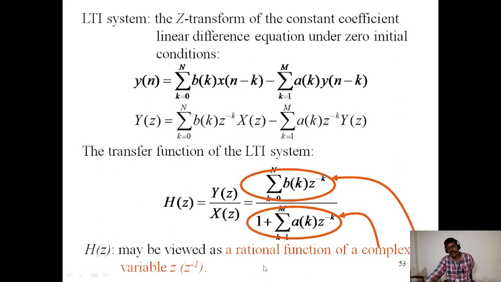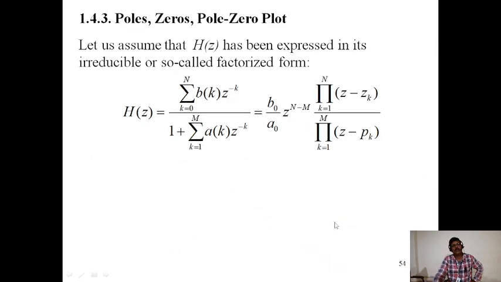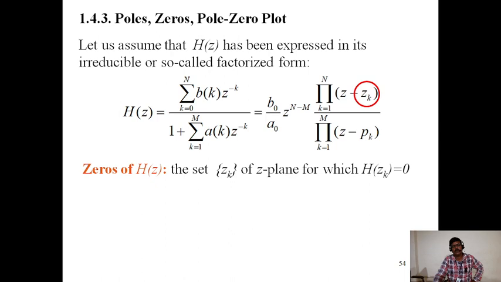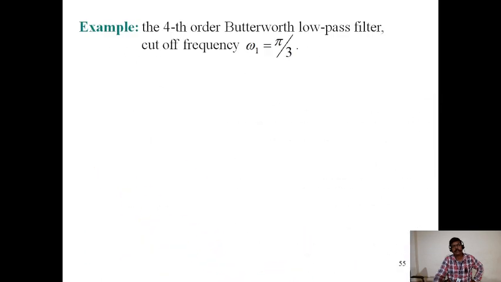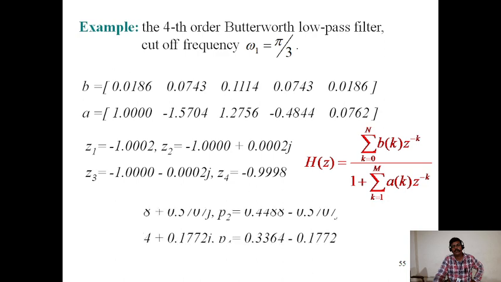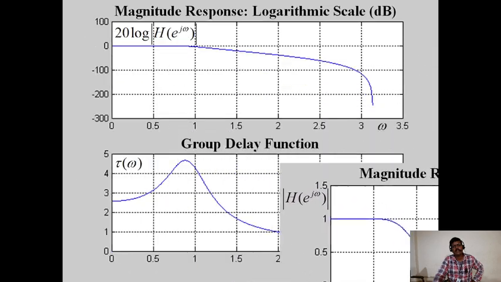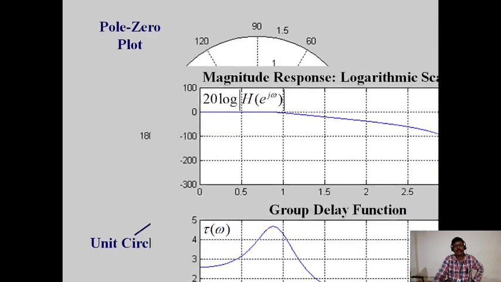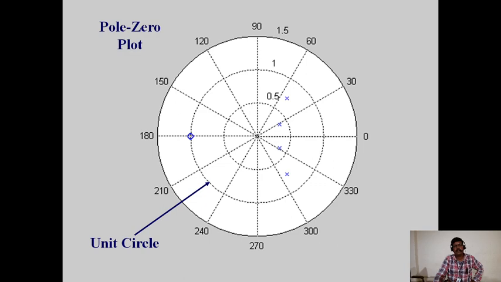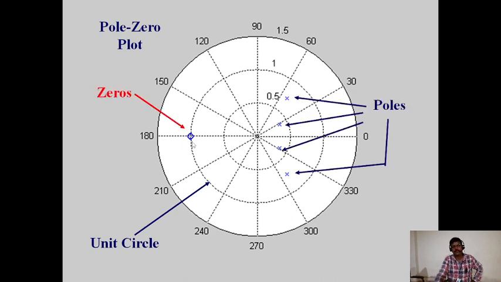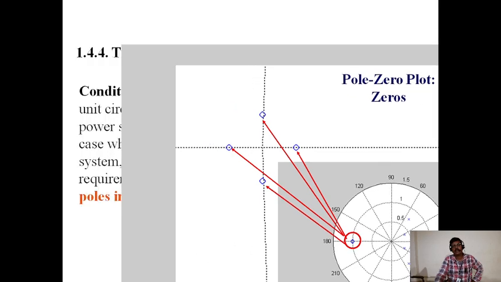It may be viewed as a rational function of the complex variable z, in powers of z power minus 1 to z power minus k. Poles and zeros, so the pole-zero plot. These are the pole-zero plots, different plots. An example is given here: magnitude response on linear scale, phase response, magnitude response on logarithmic scale, transfer function, pole-zero plot, poles and zeros. And these are the different poles and zeros.